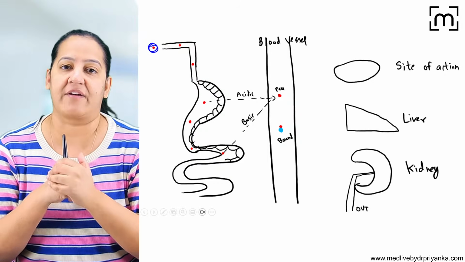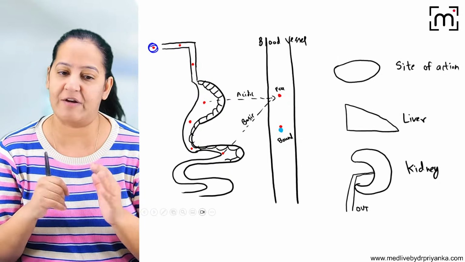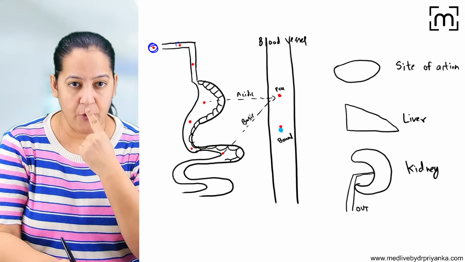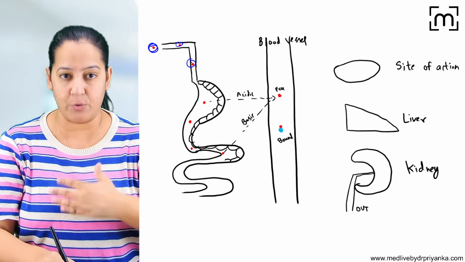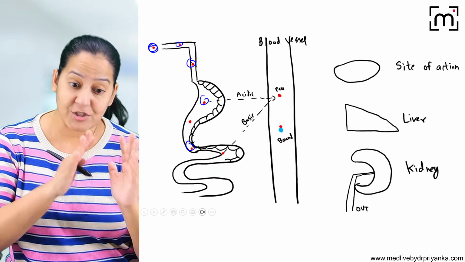You have to understand this master diagram. I will explain complete pharmacokinetics in this master diagram, so please understand from the basics. The drug goes in the mouth, then the esophagus, then the stomach and the intestine. You can see the complete pathway. Now the drug has to be absorbed.